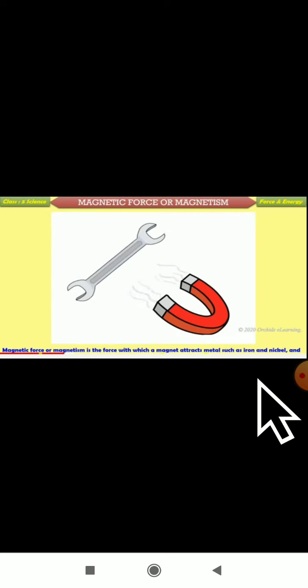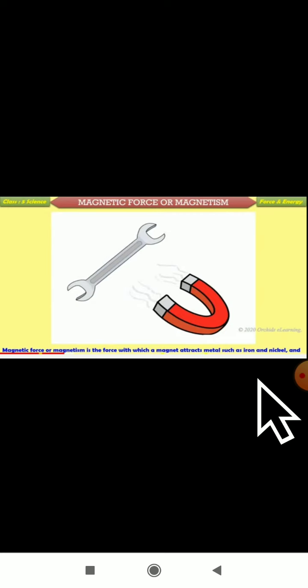For example, iron materials will get attracted, cobalt materials will get attracted, and nickel materials will get attracted. But when you hold a magnet near the wall, the magnet will not get attracted. When you hold it near wood, the magnet doesn't attract, because there is no magnetic force between wood and a magnet.